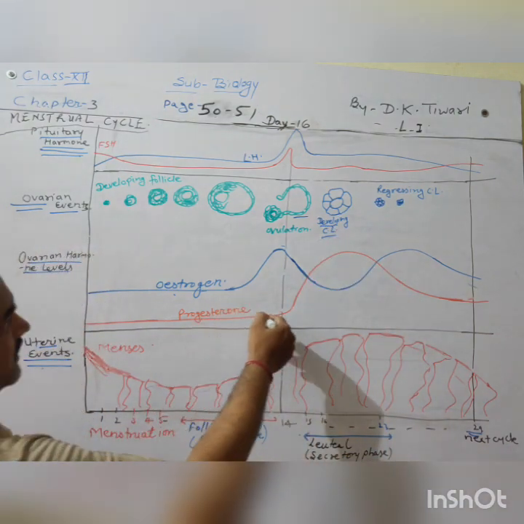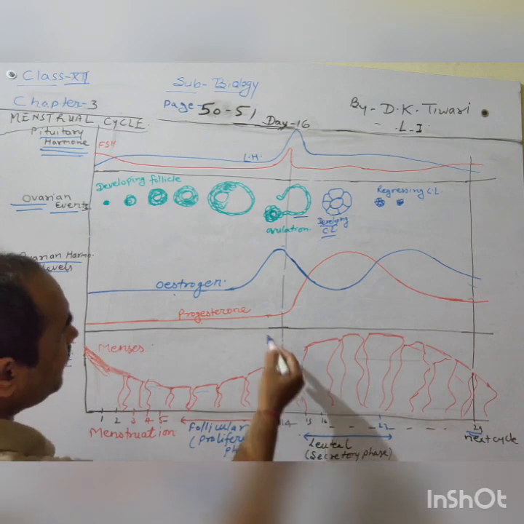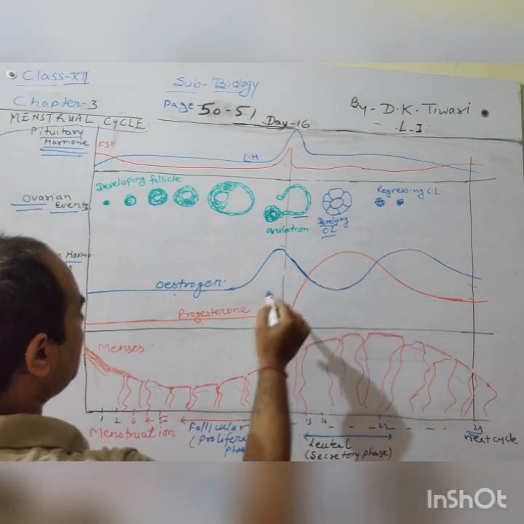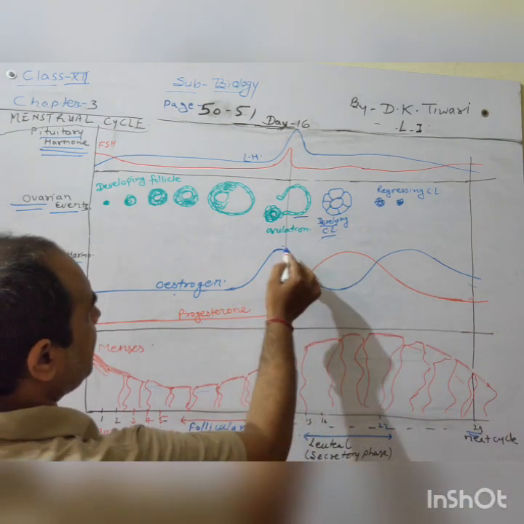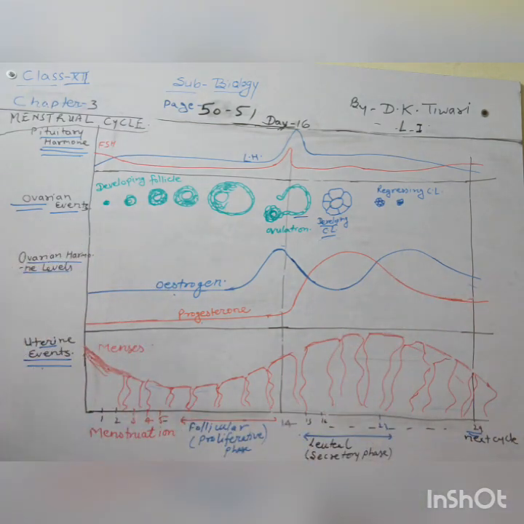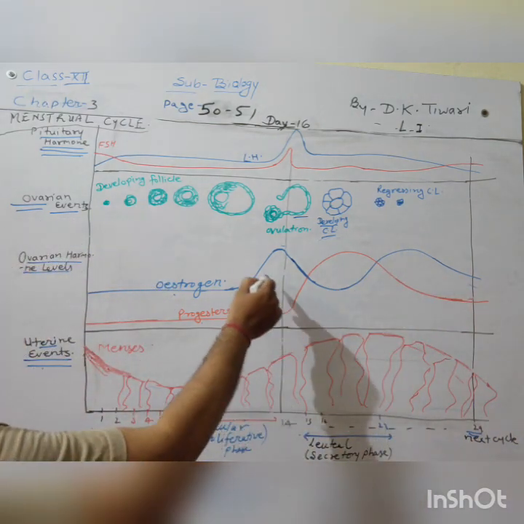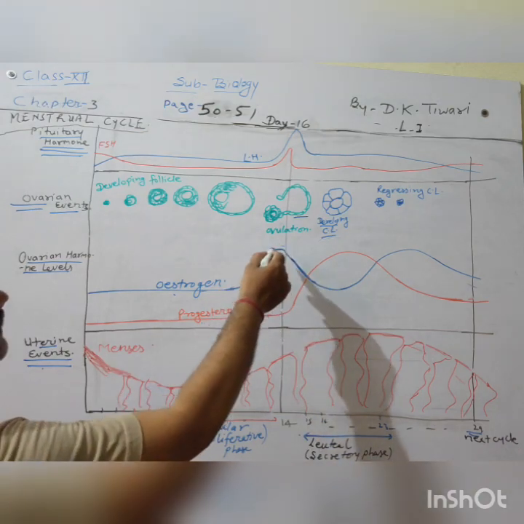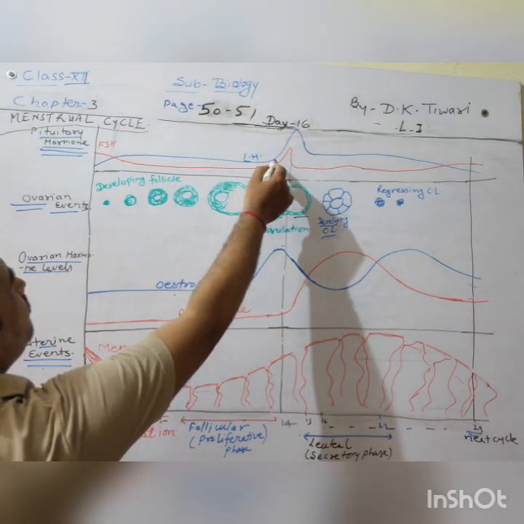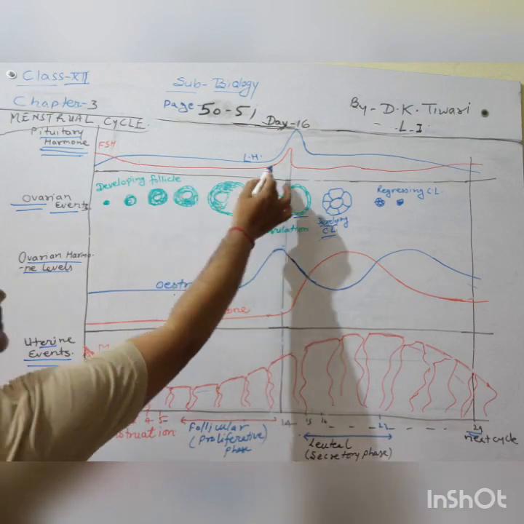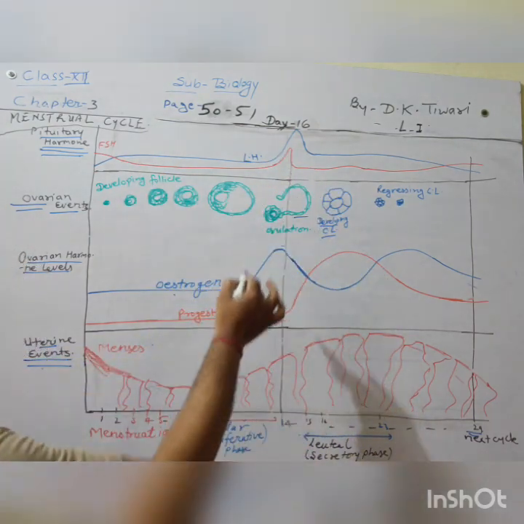And gradually you can see how with time the concentration levels of progesterone and estrogen are changing. On day 14, the estrogen level is at the peak, luteinizing hormone at the peak, FSH hormone at the peak.